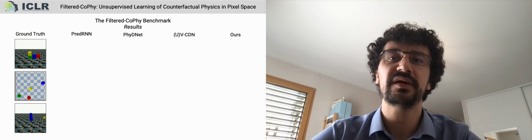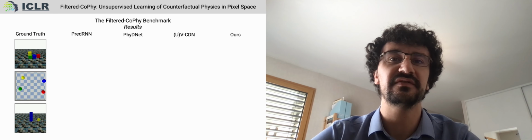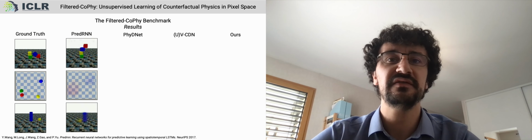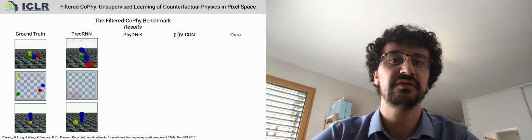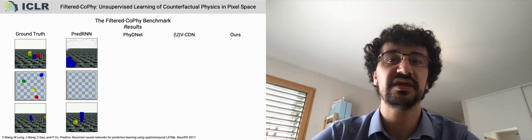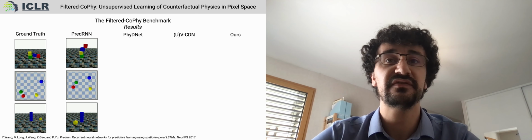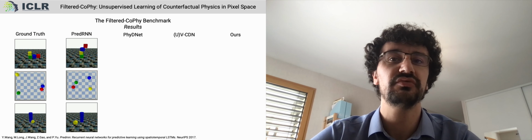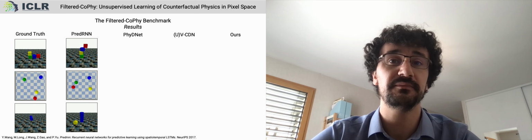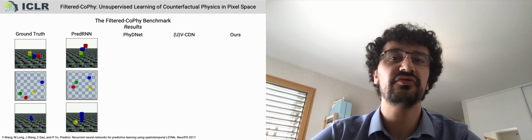We here show comparisons of our model with three baselines, each implementing a different level of inductive bias. PredRNN is a generic video prediction method. Quantitatively, this solution seems to give excellent results. Nevertheless, it turns out that the reconstruction quality is largely dominated by the precision with which the background is reconstructed. The actual tower is not well predicted nor reconstructed. We notice that the model struggles to keep the structural coherence of the cubes.